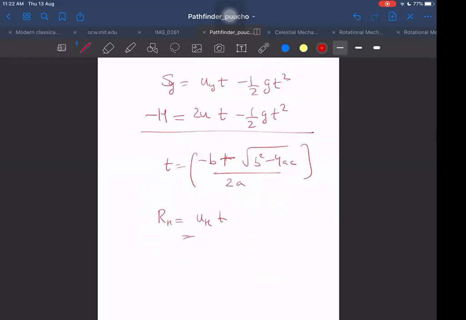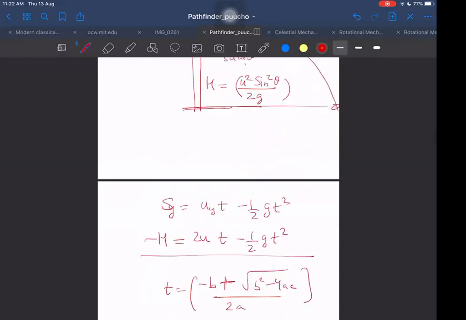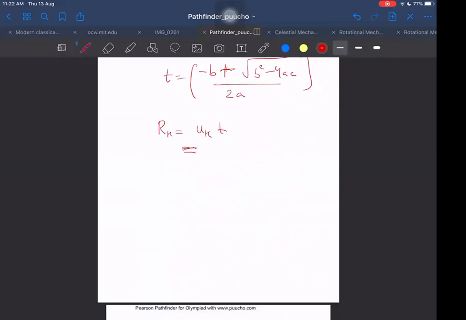What is u along horizontal? u along horizontal was 3u cos theta. So I can write it as 3u cos theta into t, into time. That is the range along horizontal.